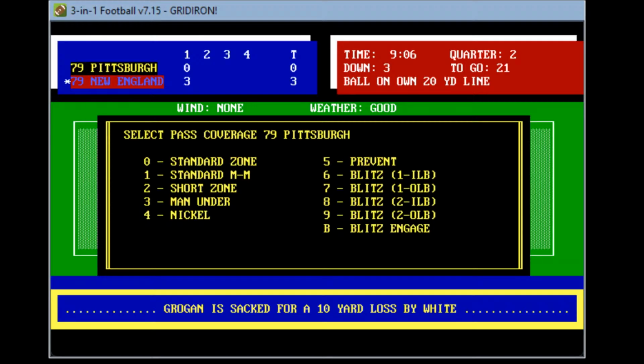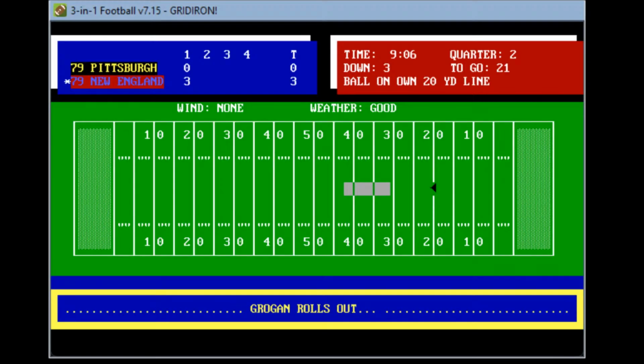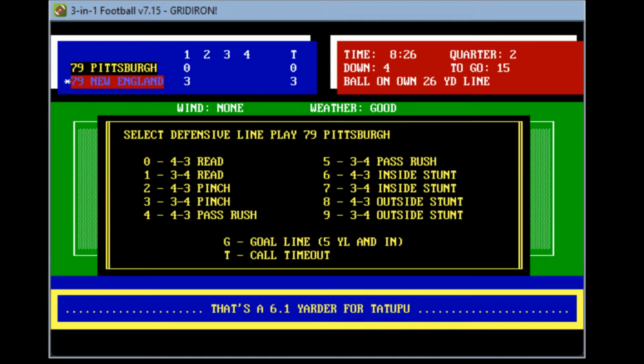They're going to send a pass rush, but a little zone here. He'll roll out. He finds Tatupu downfield. He gets him out to the 23-yard line, out to the 26. That's about a gain of 6. Just gets them out of the shadow of their own end zone, as they say. Again, New England will bring out the punting team. 8:26.